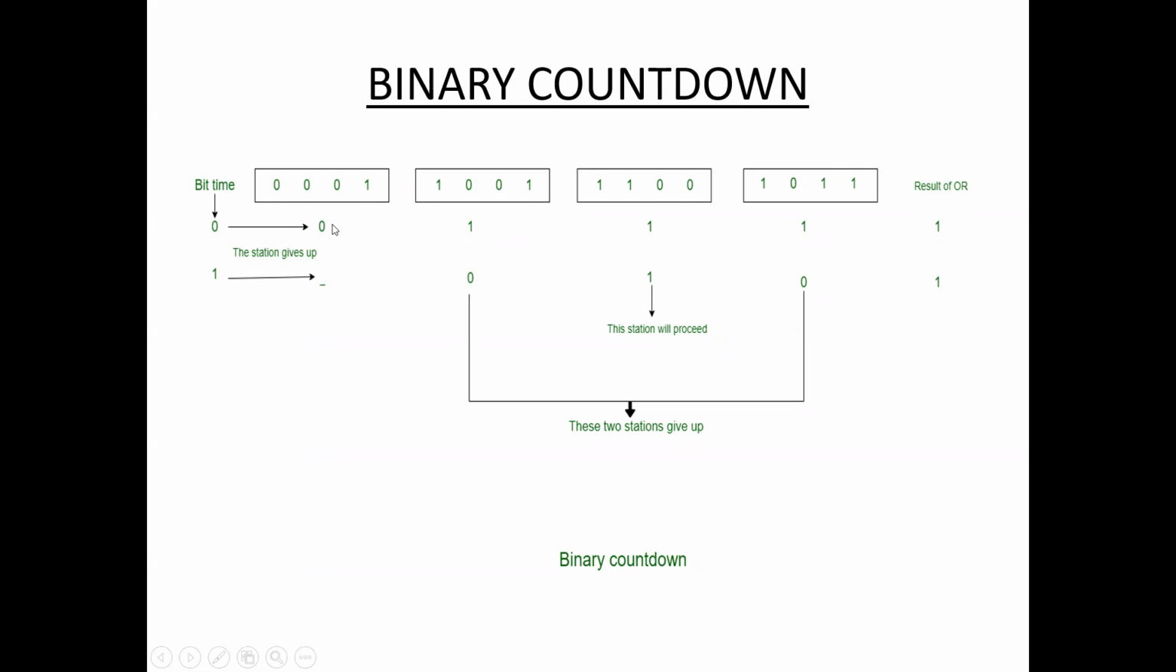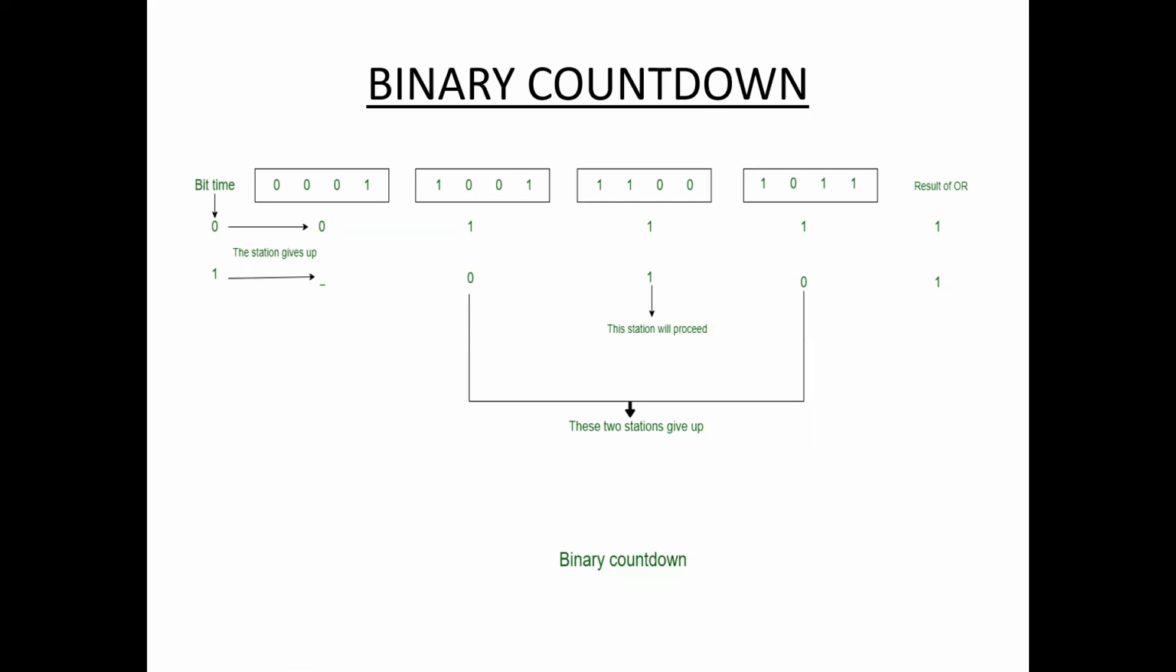So the remaining are discarded. See here, first bit 0. So this station gives up. This station is not in the computation. So only three are in the computation here: station 2, station 3, station 4. Why? Because this one has the first bit as 0, but the result of our operation is 1. So that's why this one is discarded. So the first station gives up.